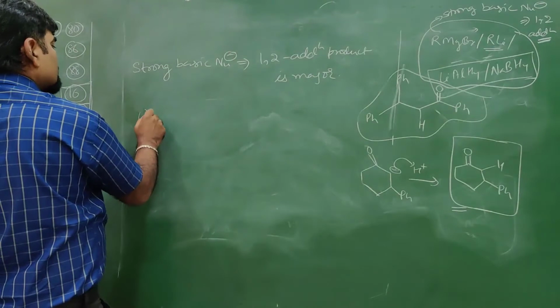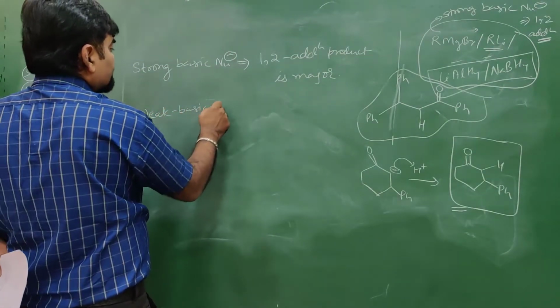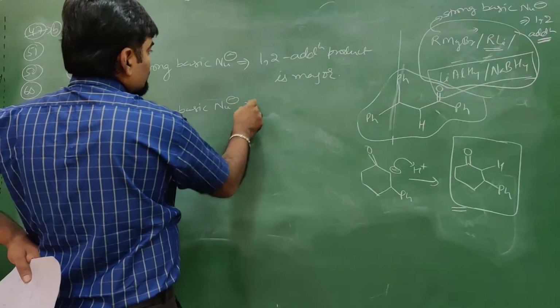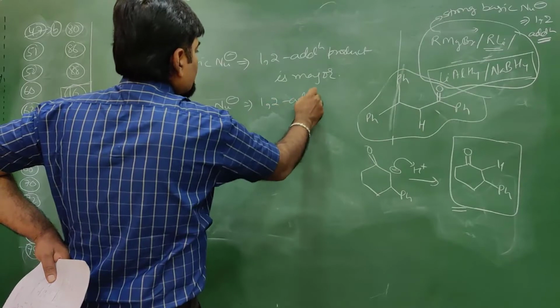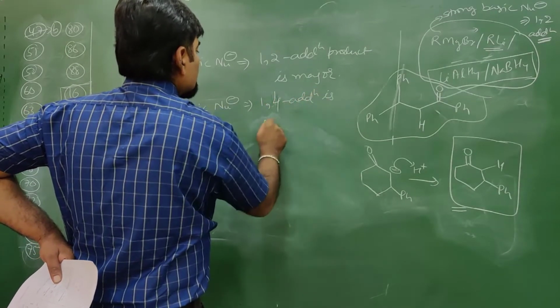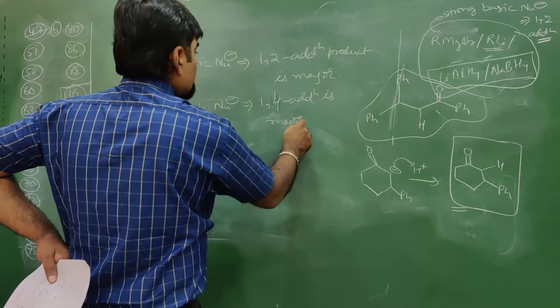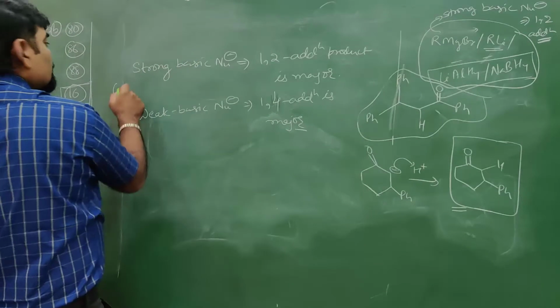With a weak basic nucleophile, okay, 1,4 addition is major. With a strong basic nucleophile, 1,2 addition is major. Which are those strong basic nucleophiles?